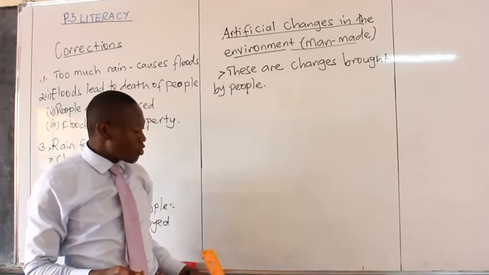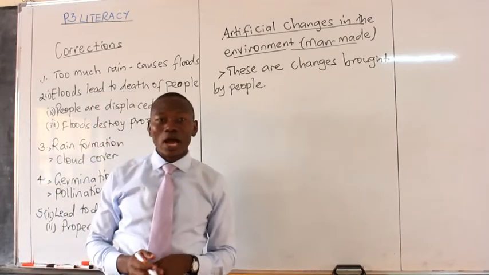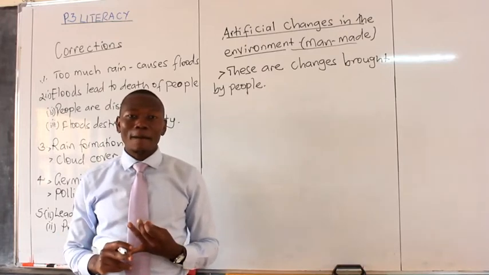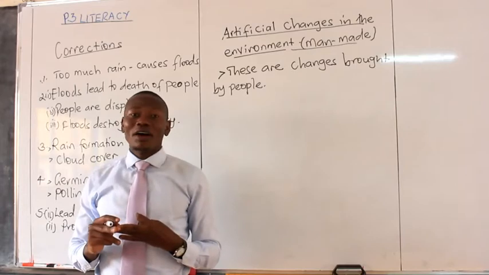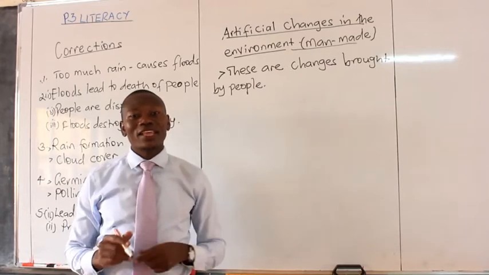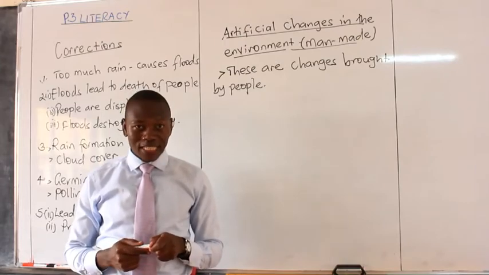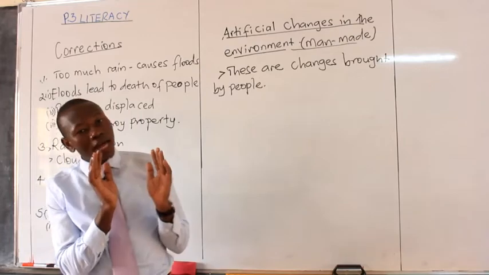Can you think with me? Look around you. Look outside through the window. What can you see? I guess you can see plants, buildings, roads, and very many other things within the environment where you are living right now. Some of those changes we group under natural.